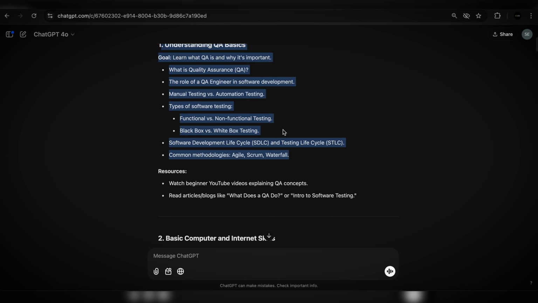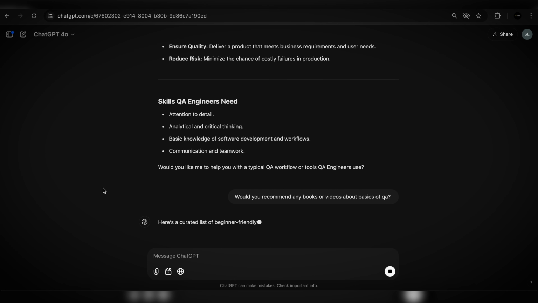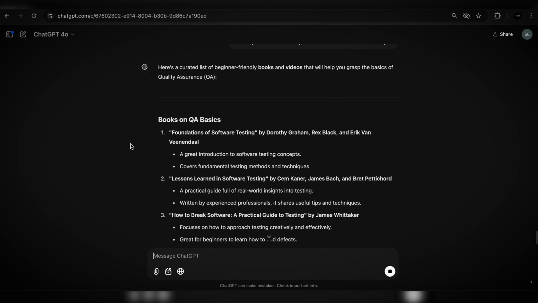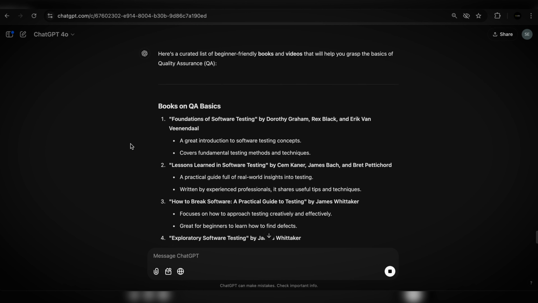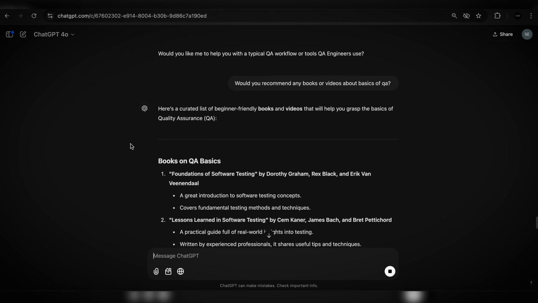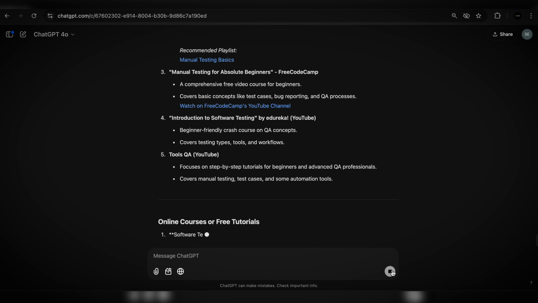And also, if something is not too clear, you can ask, would you recommend any books or videos about basics of QA? And you can even specify your language, for example, Chinese or Spanish. But here's a list of all of the books and videos that you should be learning if you would like to become a high-quality software QA engineer. All right, now let's ask a couple more things, and then I will move on to test automation.